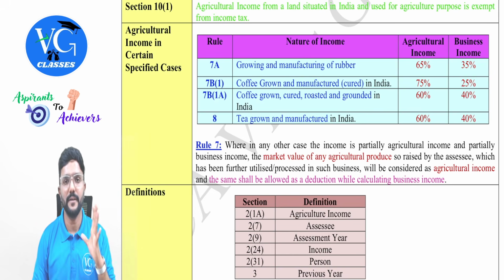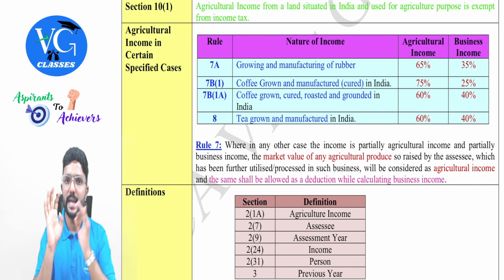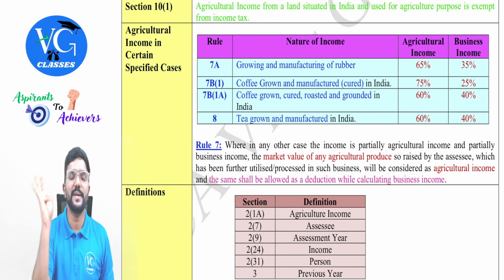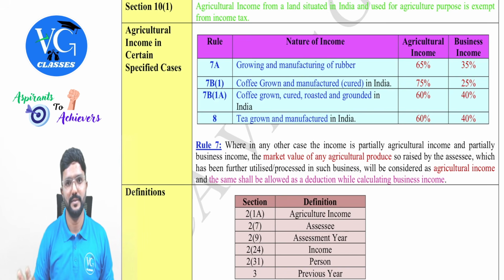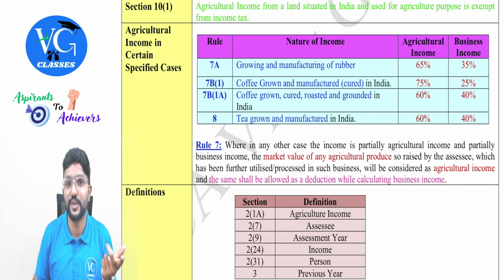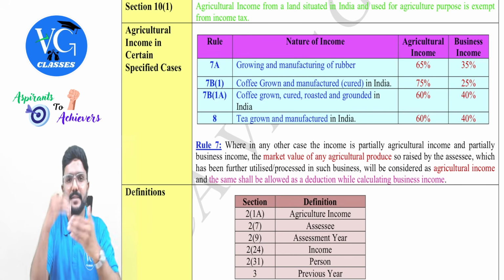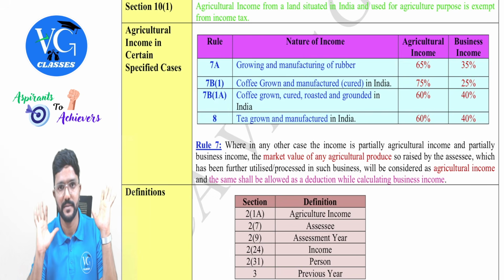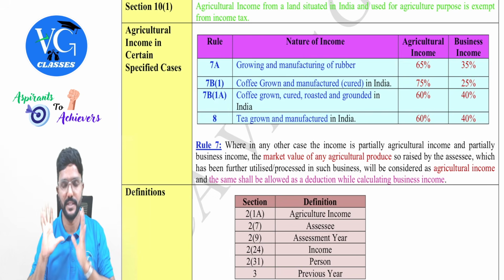So the rules are there where they have clearly given the percentage breakup between agricultural income and business income. Please note, guys, agriculture income is exempt as per section 10(1), whereas business income, which we also call non-agriculture income, is taxable. If the assessee has both, the tax rates remain the same, but the way we calculate the tax needs a few steps, which we will learn in the tax rate chapter. It is slightly different. Clear? But you have to be careful with it.